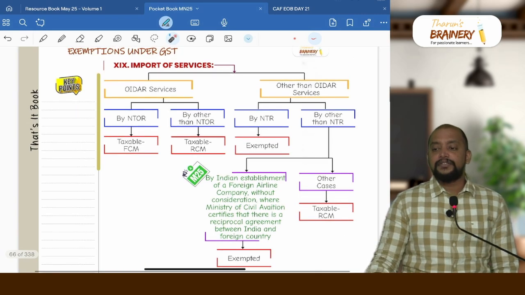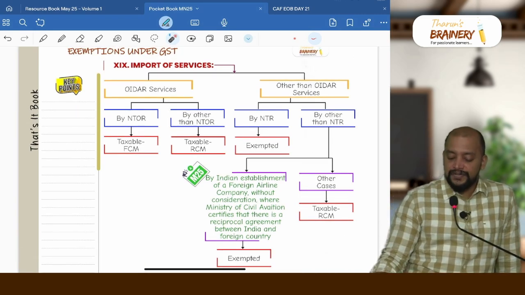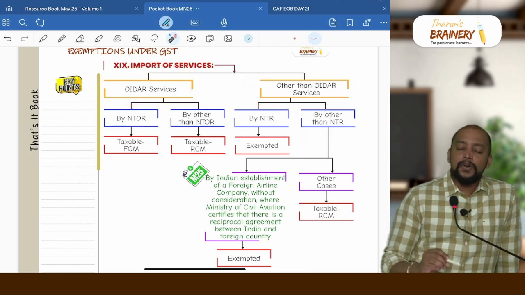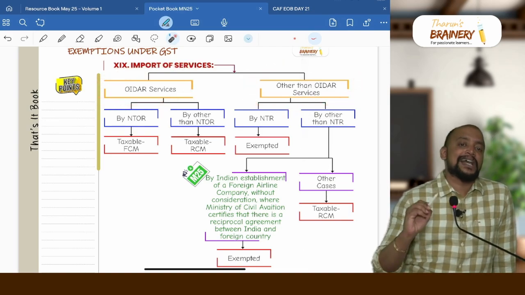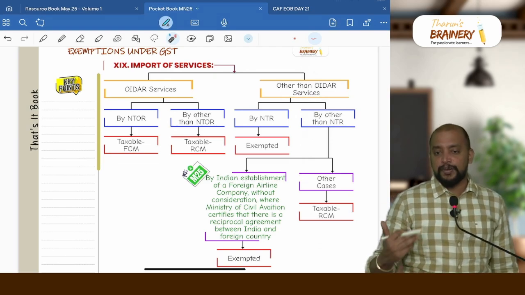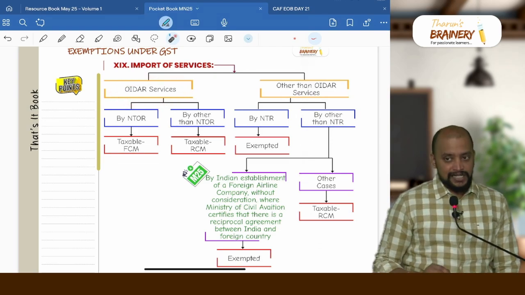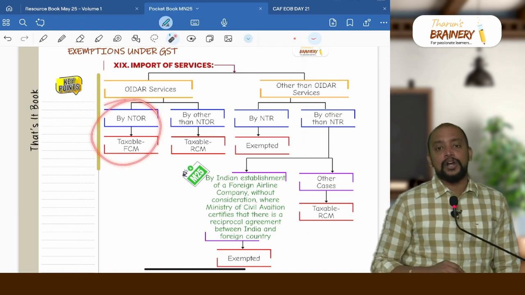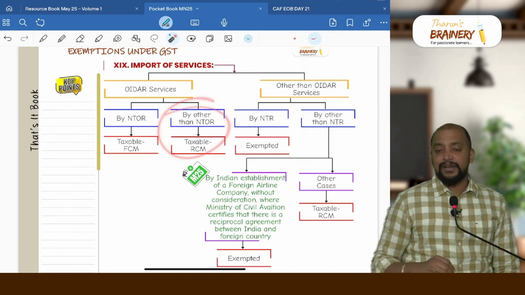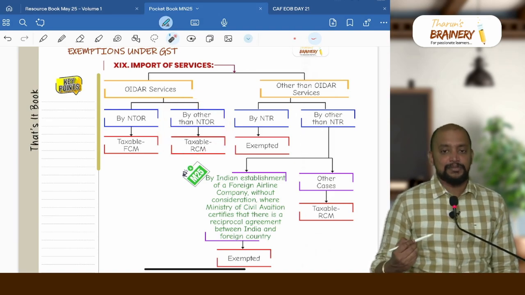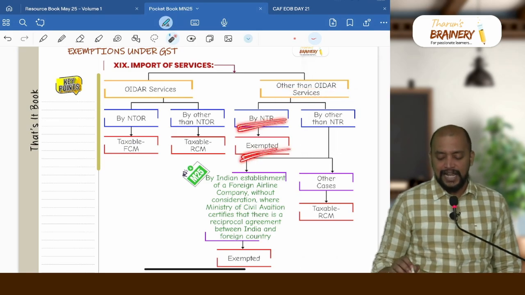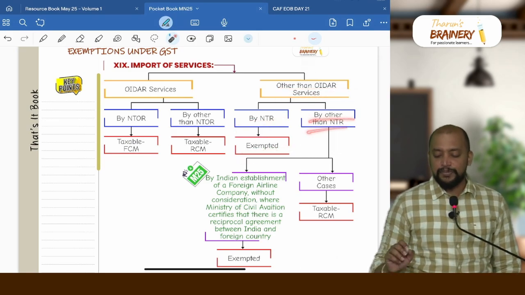Then we have import of services. Import of services is broadly divided into 2: OIDR services and other than OIDR services. OIDR services, online information database access and retrieval services, require internet. In the absence of internet it cannot be provided. OIDR service will always be taxable. If it is imported by non-taxable online recipient, it will be taxable under FCM, the supplier will pay GST. If it is imported by other than non-taxable online recipient, it will be taxable under RCM. But other than OIDR services by non-taxable recipient will be exempted, other than non-taxable recipient will be taxable.